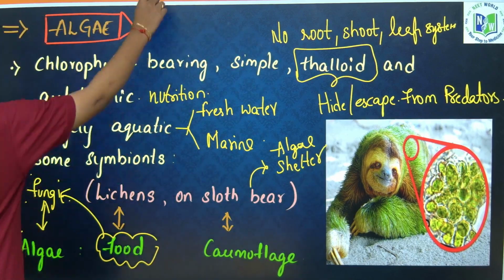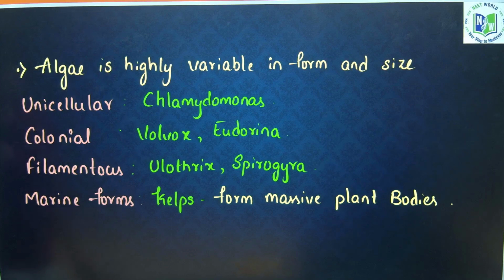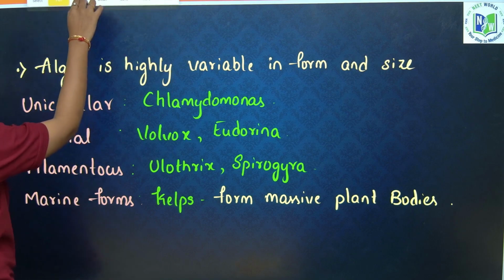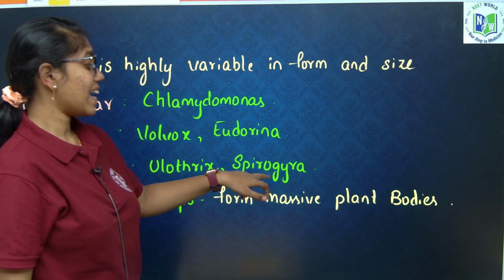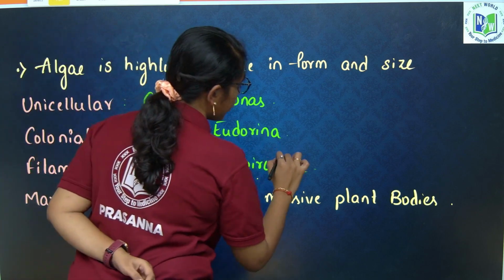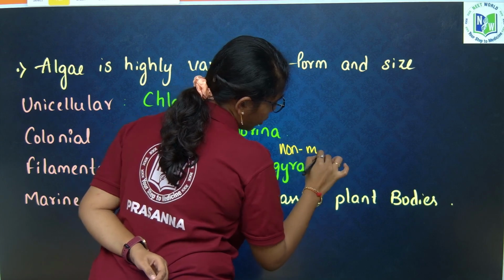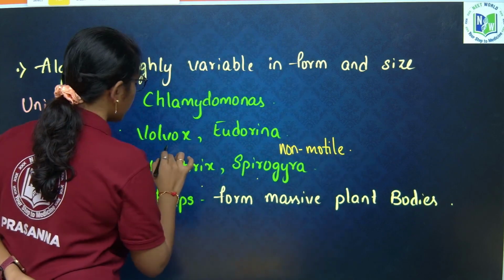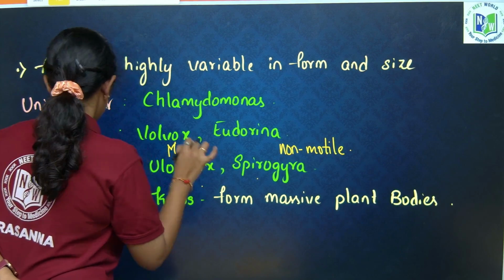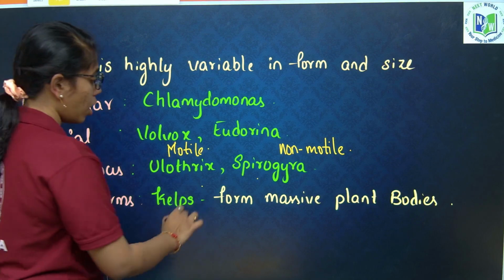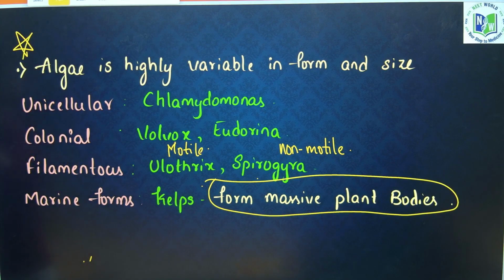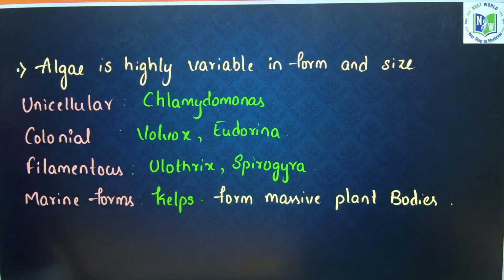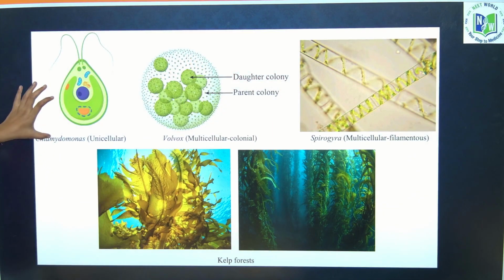Clear? Next, algae are highly variable both in form and size. Unicellular algae like Chlamydomonas, colonial like Volvox and Eudorina, filamentous like Ulothrix and Spirogyra, wherein Spirogyra are non-motile and Ulothrix are motile. Next, marine forms like kelps, which form massive plant bodies. This is very important. If you want, you can take a screenshot of it.